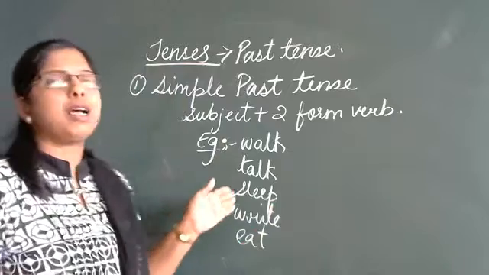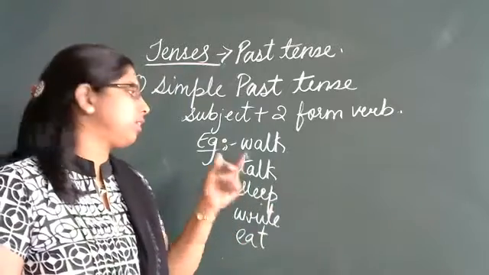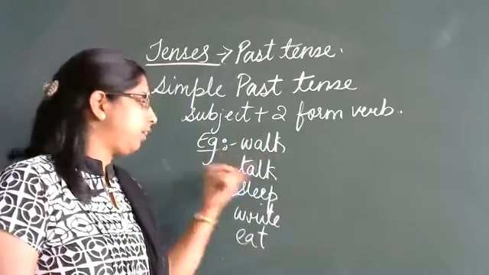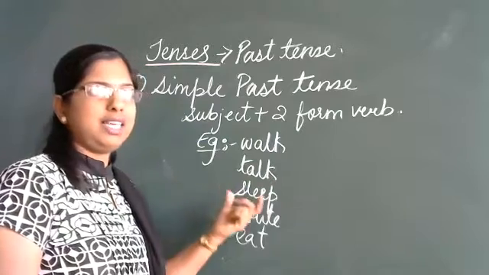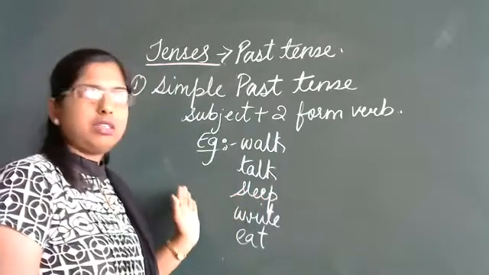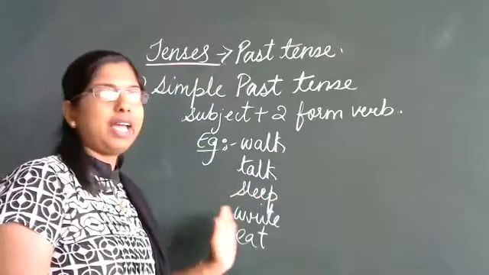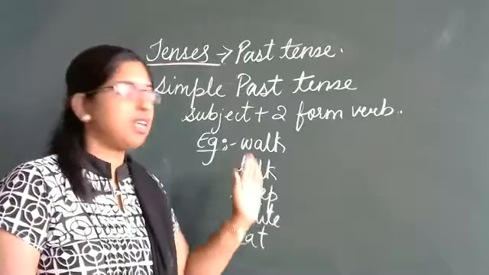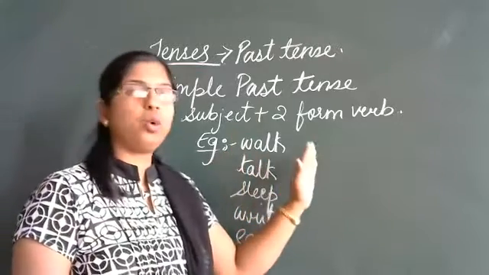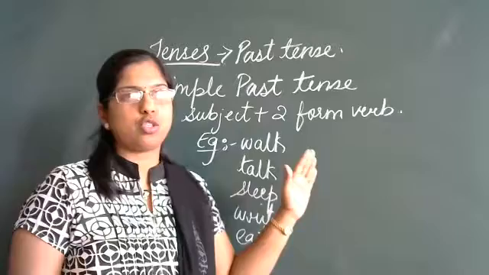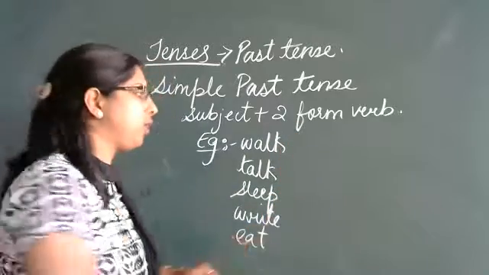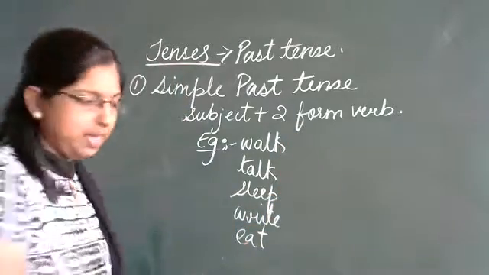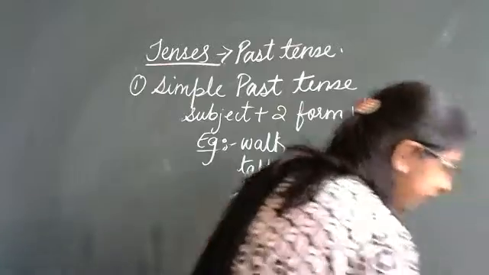These all are in the present tense, isn't it? I walk, they talk, I sleep, you sleep, she writes, or I eat. These are all in present tense. Now the same thing you have to convert into the past tense. So what are the changes we are going to make here? We will be adding ed to a few verbs.